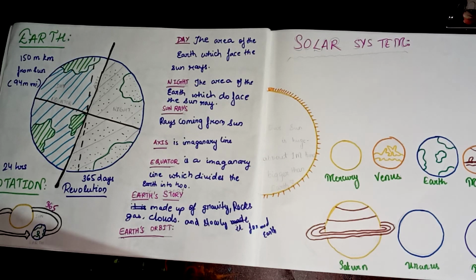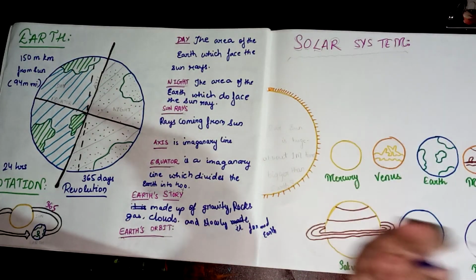Next, we will go for Earth's orbit. So this is the path. This is actually a path. You go on the road, there is a footpath, you can take that as an example. As you walk, you will reach a destination. Likewise, Earth's destination is to revolve, meaning rotate around the sun like this.